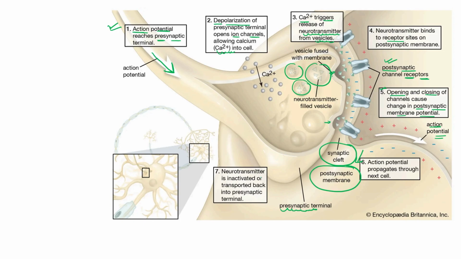In the last, the neurotransmitter which bound with the receptor is inactivated or transported back to the presynaptic terminal when the impulse passes from one axon to another neuron site. So this is how conduction of impulse occurs via chemical synapse. Clear?